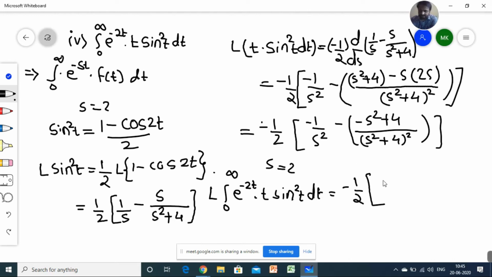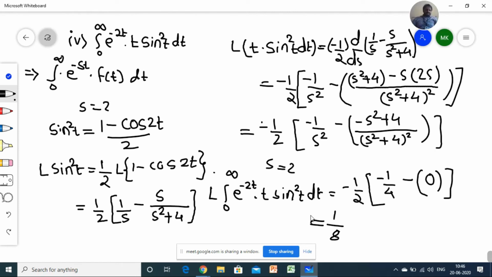So this will become minus 1 by 4, minus, 4 plus 4. This part is by default 0, so I'm just putting this as 0, because 0 upon anything becomes 0. So the final result comes as 1 by 8. 1 by 8.